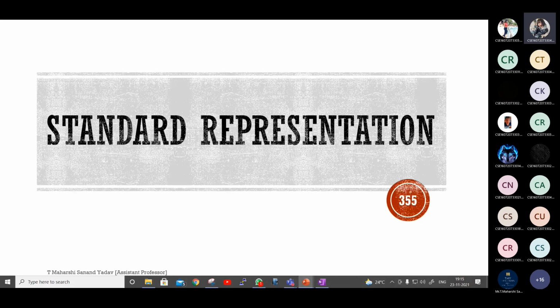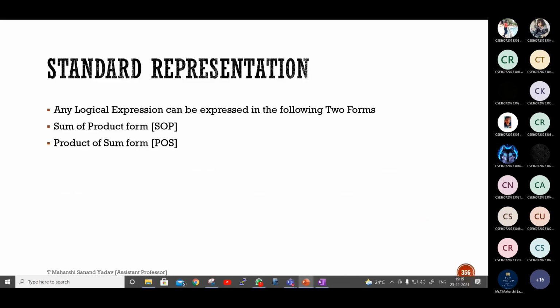Okay, so we are done with all those problems. Next comes standard representation. Any logical expression can be expressed in two forms. One is SOP, the next one is POS, which is product of sums. SOP stands for sum of product terms, POS stands for product of sums. So you need to remember this one. In this, we'll call them min terms. Here we call them max terms. I'll tell you what min term and max term are.